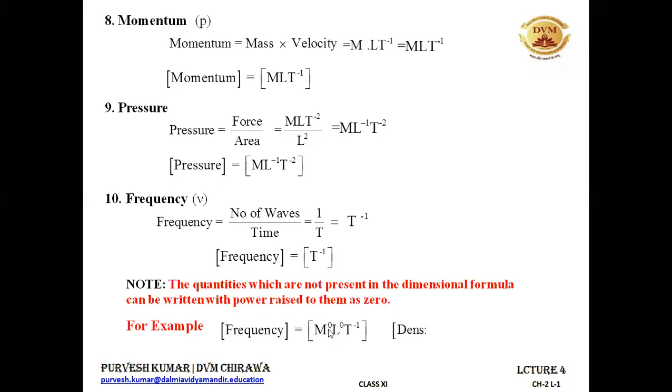And the dimensional formula for density is M L minus 3. You can write it as M L minus 3 T0 because T was not there. So those dimensions which are not there in some quantity can be written with their power as 0, because something raised to power 0 is 1. So this is all from my side for today.